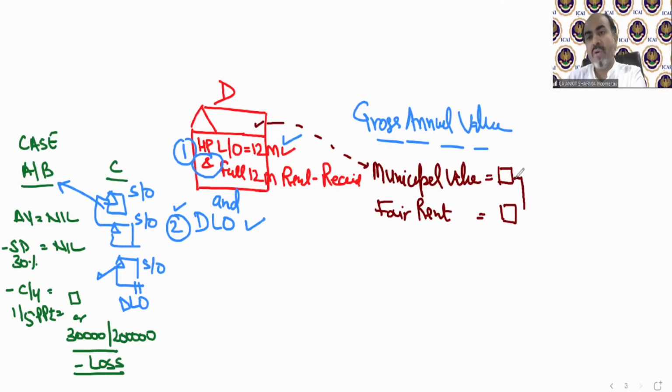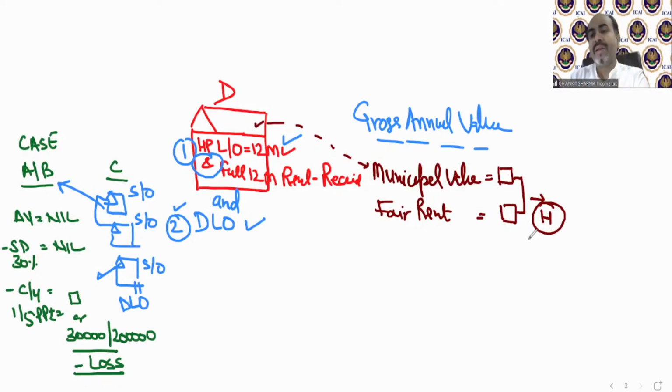And out of these two, which is higher? Listen carefully. Out of these two, whichever is higher will not be treated as gross annual value. No, not now. There are more steps to find the gross annual value. So whatever value is higher is not going to be treated as gross annual value.